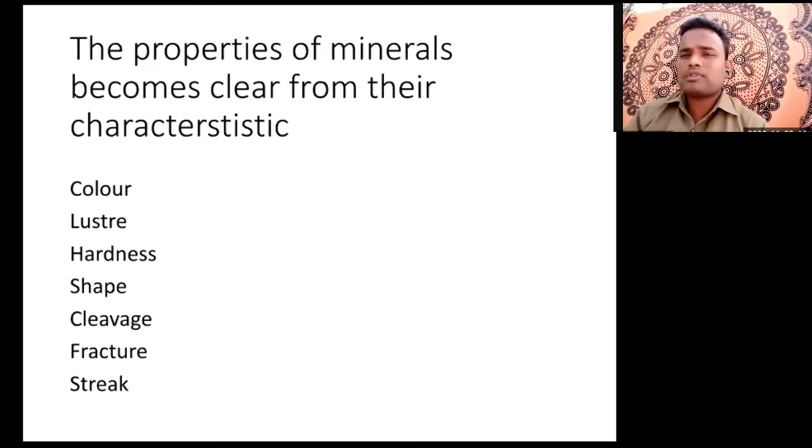So whenever we look at a substance or mineral, it has some properties or characteristics. The first one is the color, then the luster, hardness, shape, cleavage, fracture, and the strength. Other than these there are ductility, malleability, and durability. These are the properties of minerals or metals.